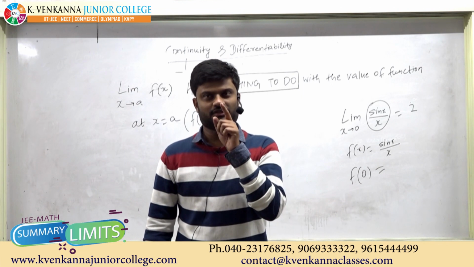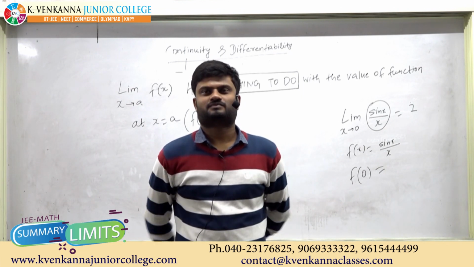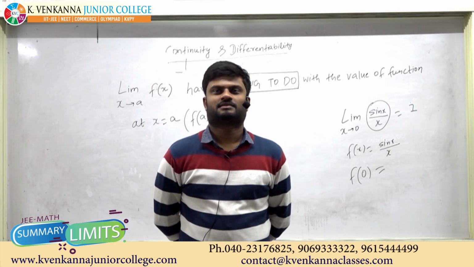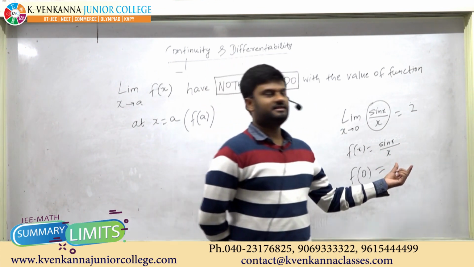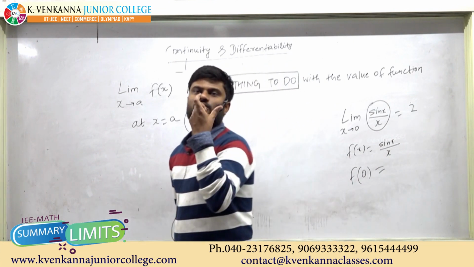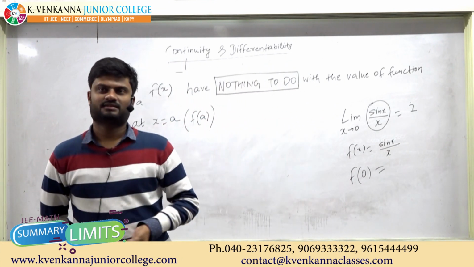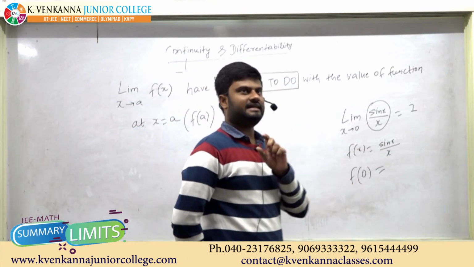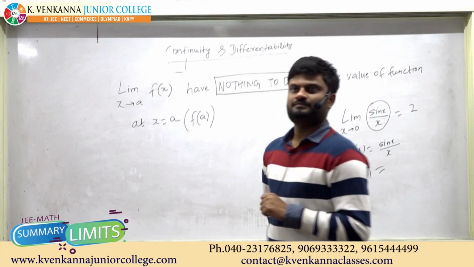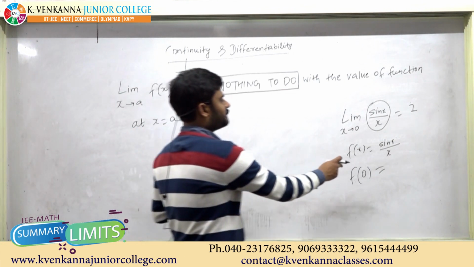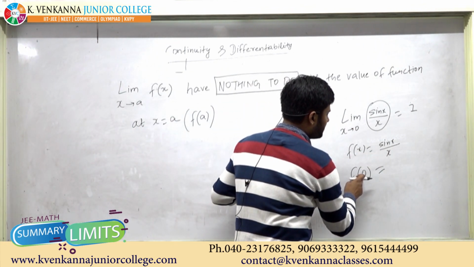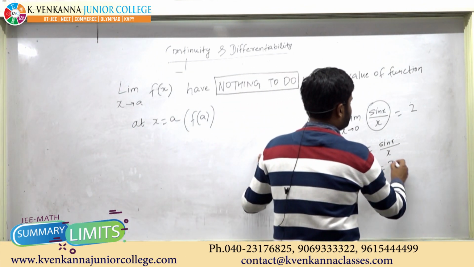Why is f of 0 not defined? Because in the denominator there is exact 0. There is a difference between exact 0 and tending to 0. In the denominator there is exact 0. If we have to calculate f of 0, it does not exist.